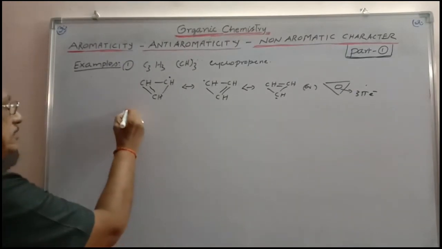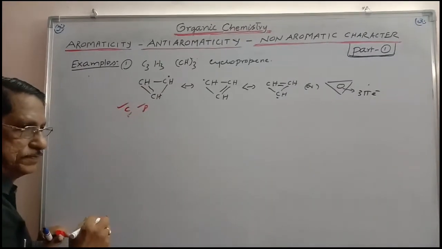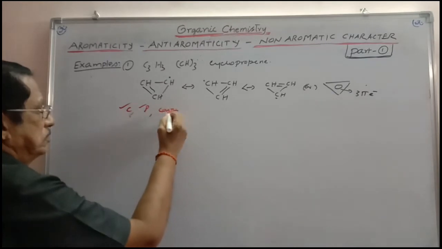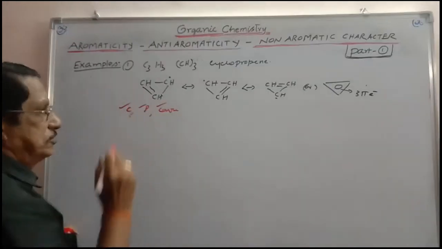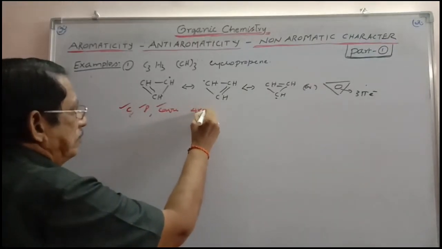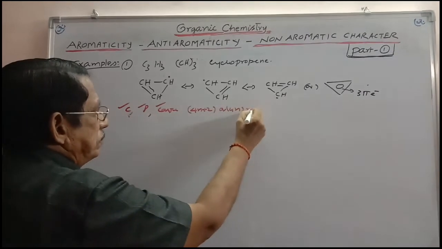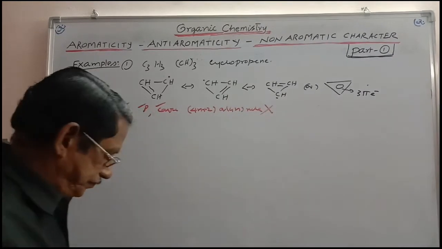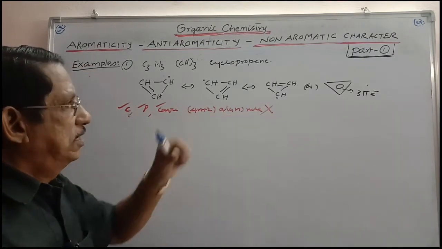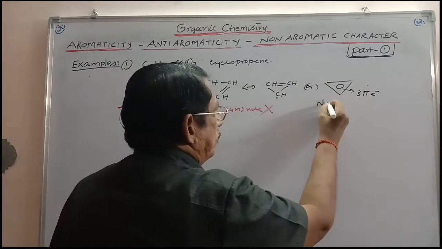It is cyclic. Is it cyclic? Yes. Is it planar? Yes. Is it a conjugate system? Delocalized? Yes. Is it satisfying 4n plus 2 or 4n rule? No. So it is neither aromatic nor anti-aromatic, and that is why this is said to be non-aromatic.